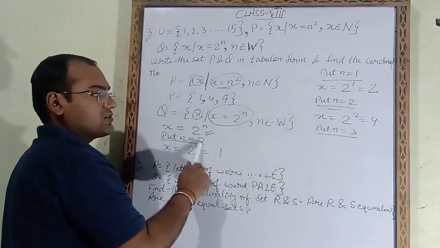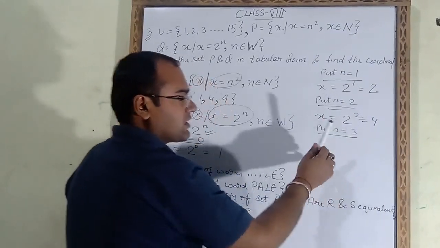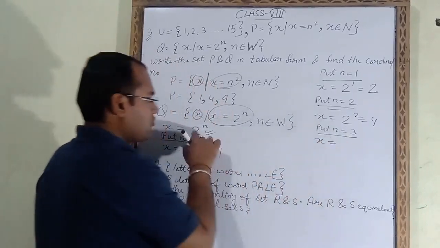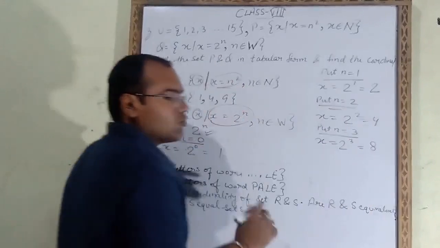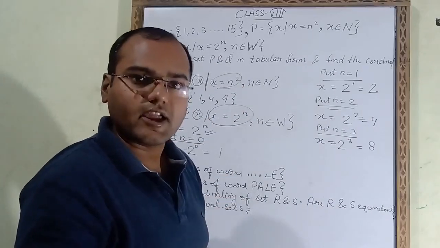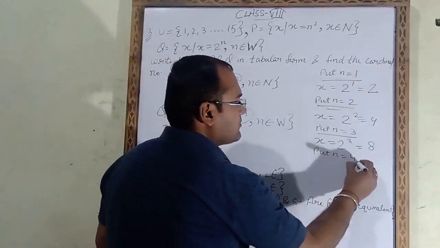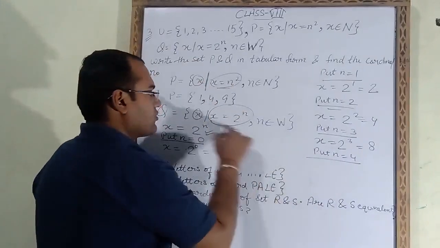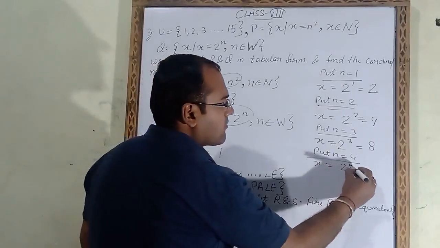Now put n is equal to 3, since n belongs to whole numbers. First n value 0, second n value 1, next n value 2, now we will put 3. Formula is x is equal to 2 power n, that means 2 power 3. Answer will be 2 multiply 2 multiply 2, that means 8. Now put n is equal to 4, that means x is equal to 2 power 4.